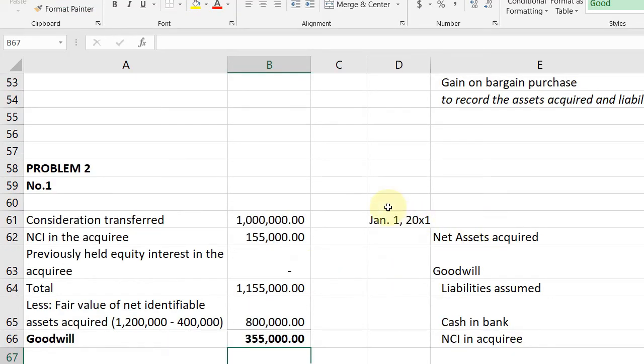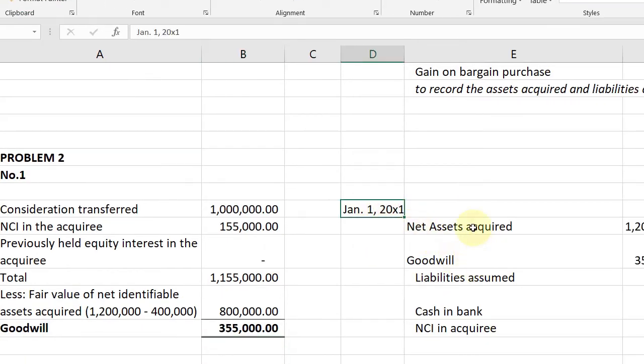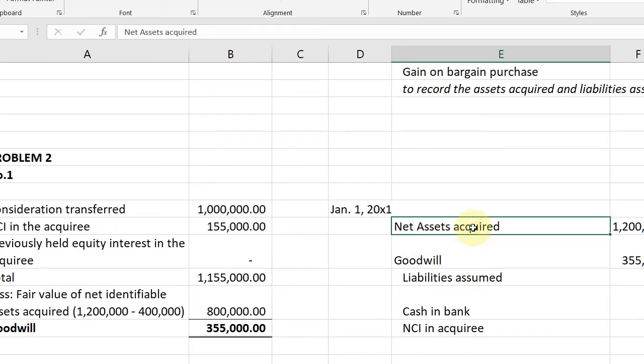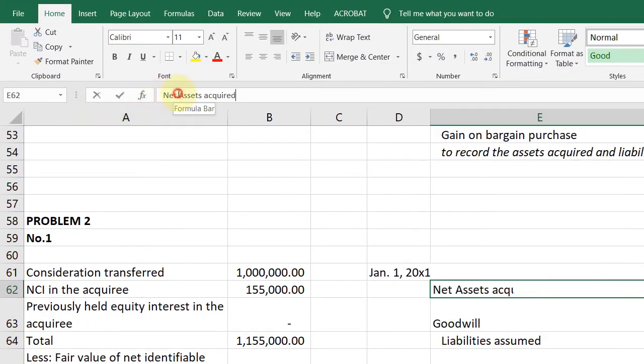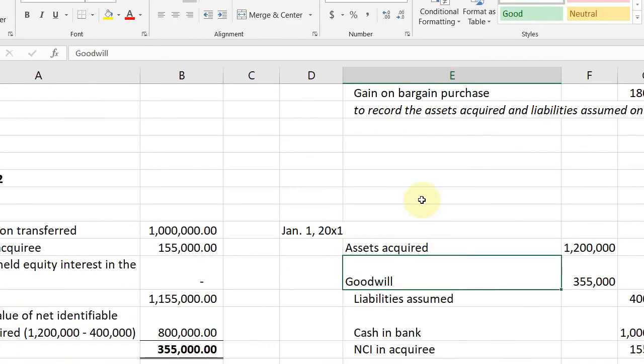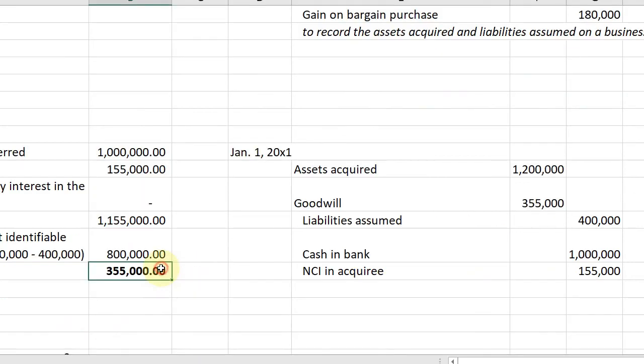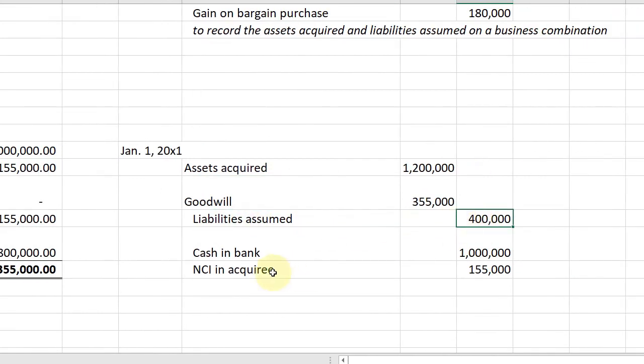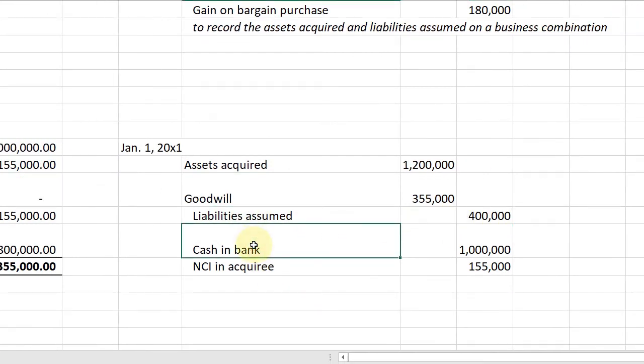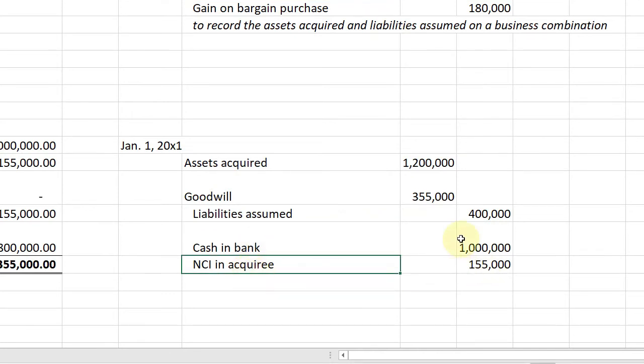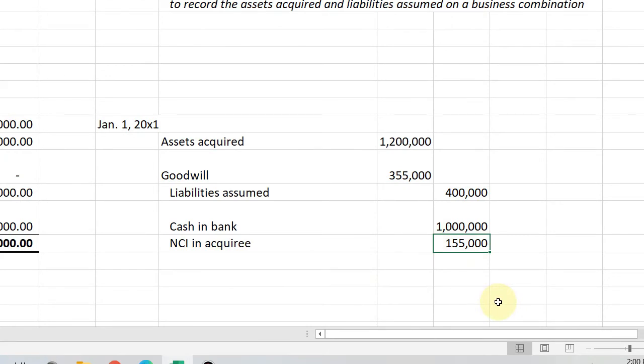How do we journalize it in the books of the acquirer? Since the specific assets purchased weren't enumerated, just put assets acquired of 1.2 million. Then you have goodwill of 355, which we computed. Since goodwill is an asset, it's a debit. Liabilities assumed, the 400. And then cash in bank, because the acquirer paid 1 million, so it decreased. And then, of course, NCI in the acquiree, 155. So, it's debited and credited accordingly.